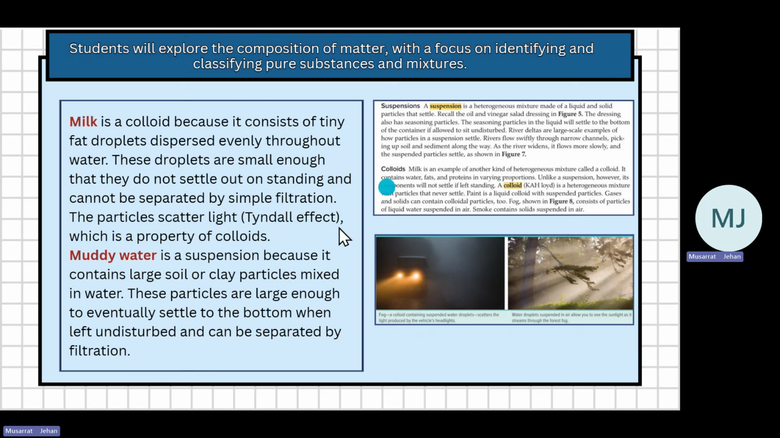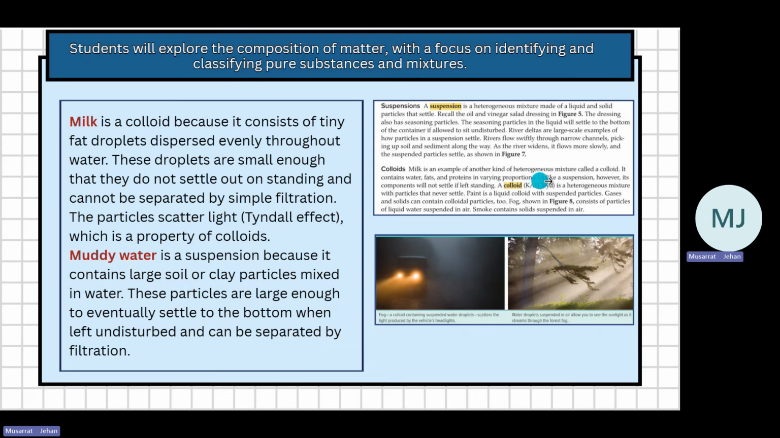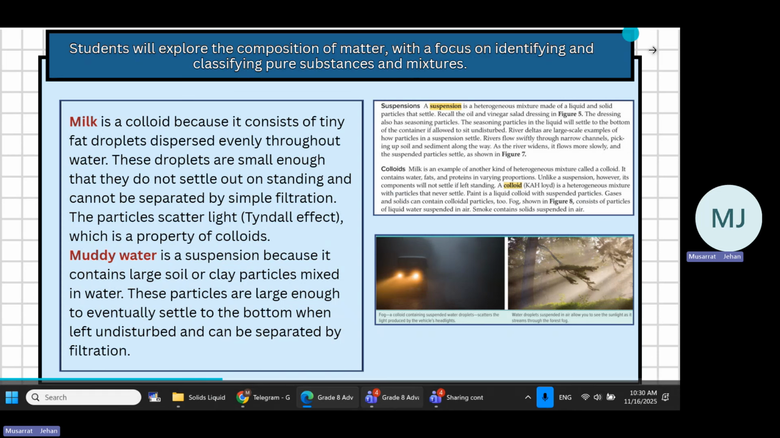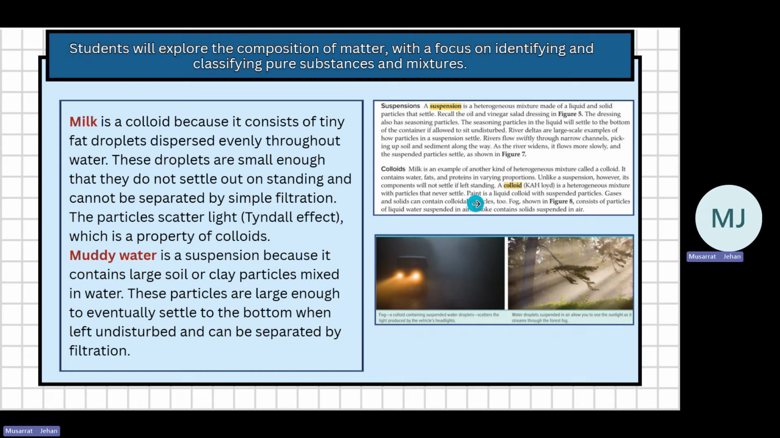Then what are colloids? Milk is an example of a colloid. It's also a heterogeneous mixture. It contains water, fat, and proteins in different proportions. But though, like a suspension, it is a heterogeneous mixture, the components will not settle. Even if you leave milk for a long time outside, you don't see the particles settle, right? So it does not settle. A colloid is a heterogeneous mixture with particles that never settle. Paint is an example of a colloid.